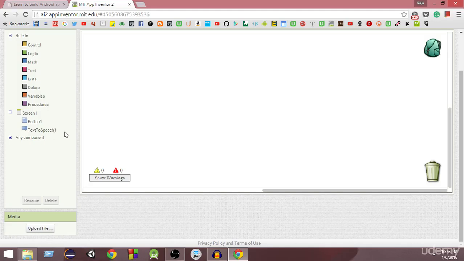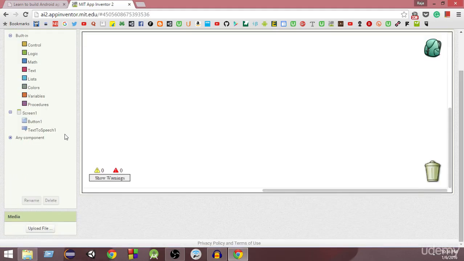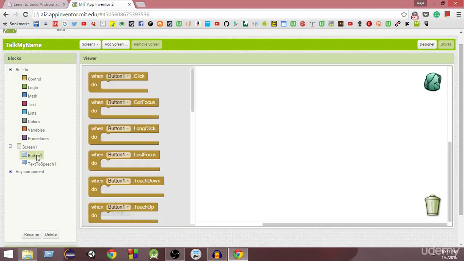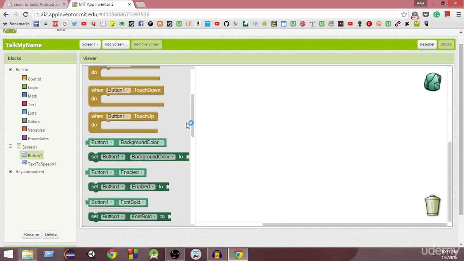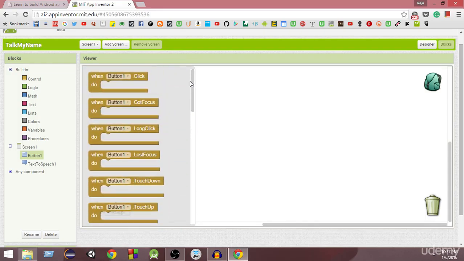Okay, so let's say I want to do something whenever the button is clicked. In order to add some functionality to the button, we're just going to select this button, and as you can see, we can see all the different kinds of blocks that we can add to the button.